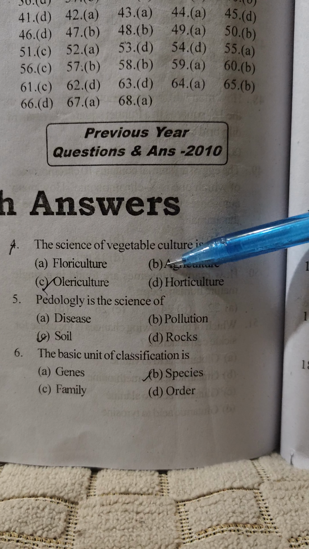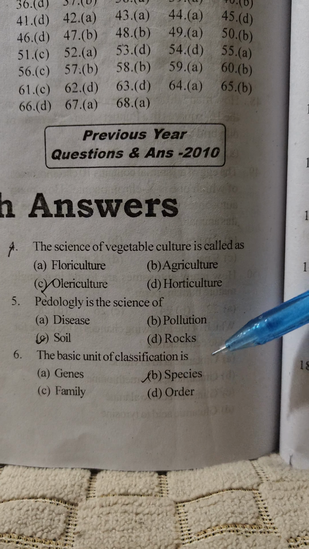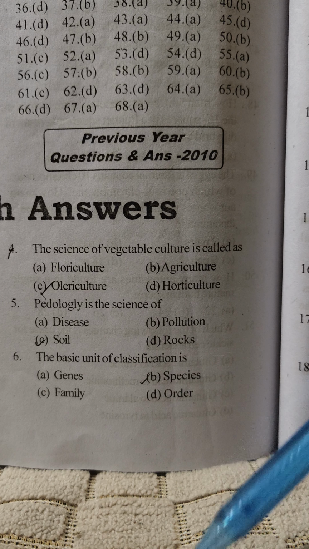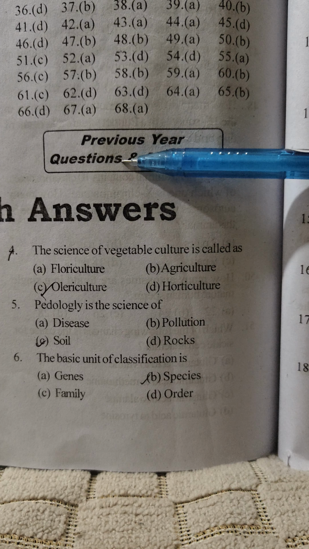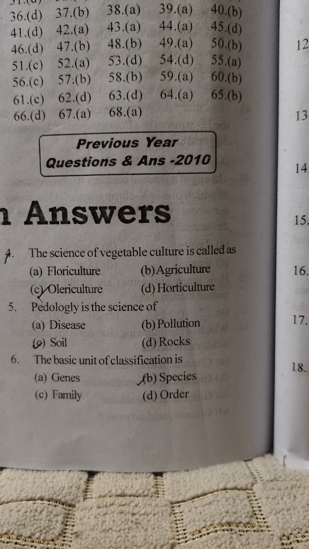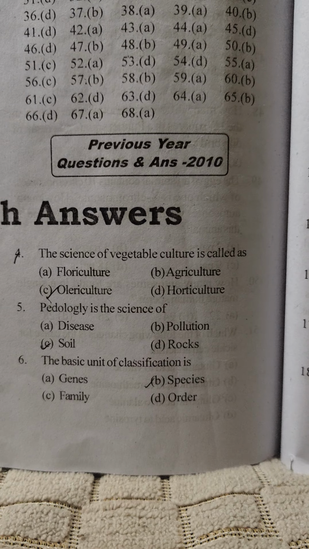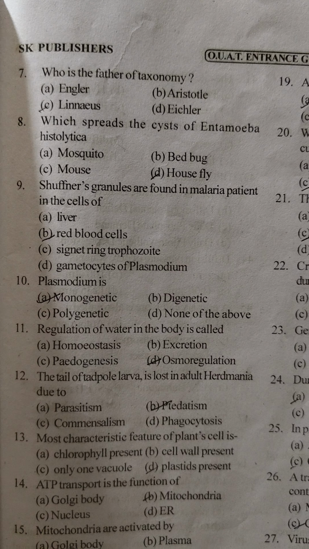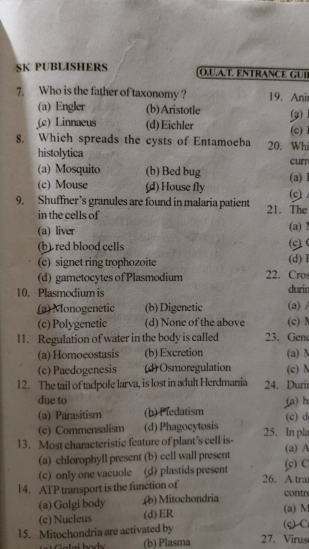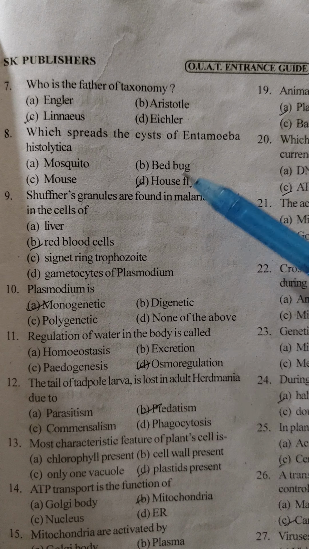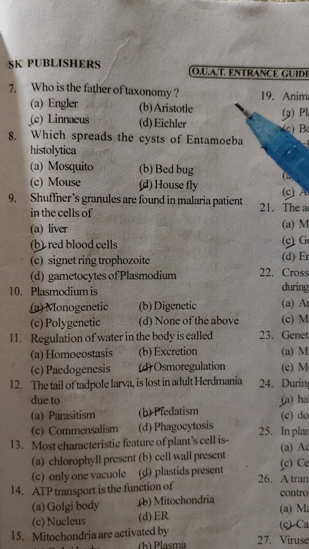Pedology is the science of soil. The basic unit of classification is the species. Because the lowest is species, then genus, family, order, then kingdom; we go upward, so species is the lowest order of classification. Okay. And who is the father of taxonomy? He is Carolus Linnaeus. And which spreads the cyst of Entamoeba histolytica? That is the house fly.